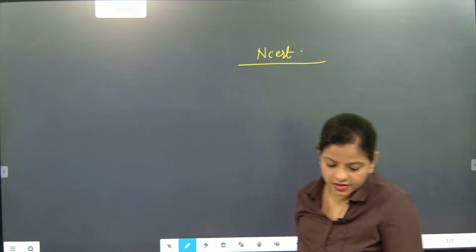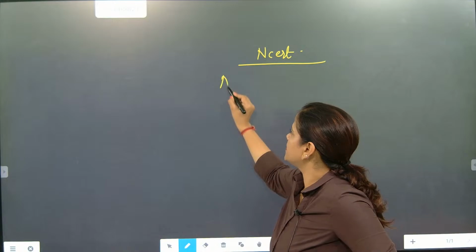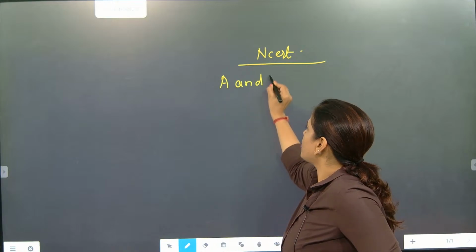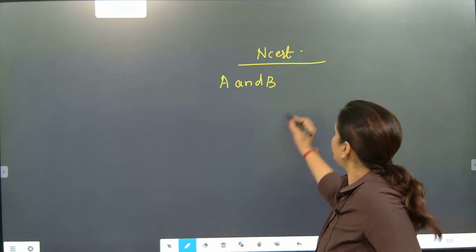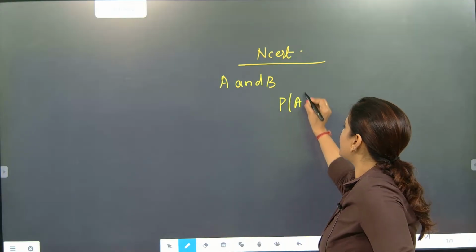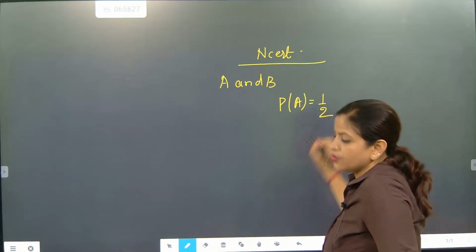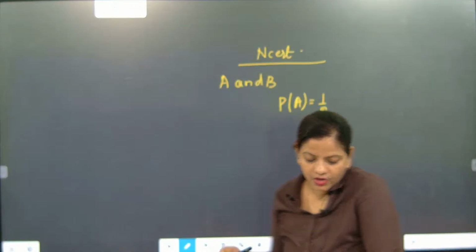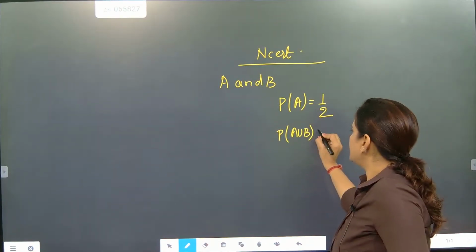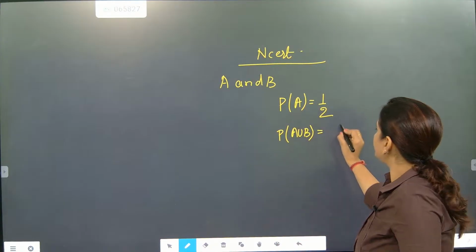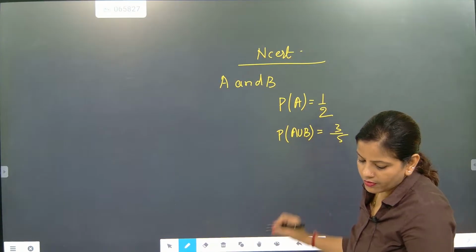The concept is, two events are there, A and B. Now I am starting the formula. A and B, two events are there. Now P of A, how I am solving the question and writing the shortcut. First I am teaching you how to go about the concepts. So P of A is equal to 1 by 2 and P of A union B is equal to 3 by 5.